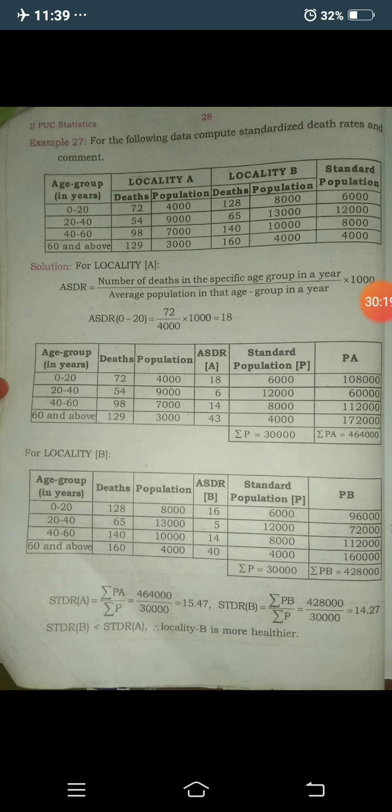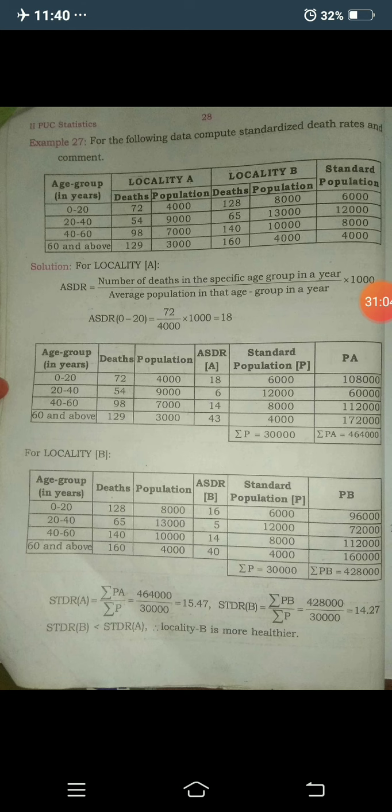You need to calculate by using the standard population for PB. Consider again the age groups, deaths and population for locality B. Here the corresponding age groups of deaths and population are already given. 128 divided by 8,000 into 1000, you get the ASDR of age group 0 to 20 as 16. Again, 65 divided by 13,000 into 1000, you get 5. 140 divided by 10,000 into 1000, you get 14. 160 divided by 4,000 into 1000, you get 40.